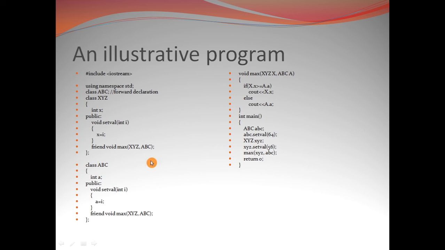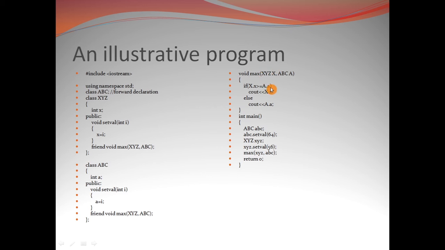Whatever is the private data member of class ABC, that is a, is being accessed by an object capital A of the class ABC, and whatever is the private data member of class XYZ, that is small x, is being accessed by capital X, which is essentially an object or an instance of the class XYZ.